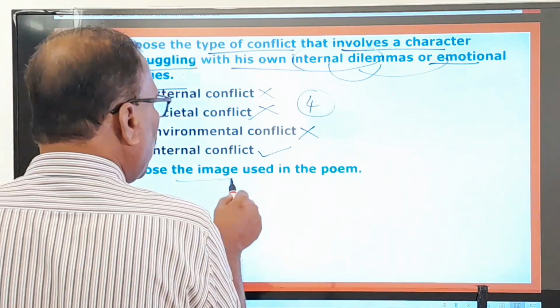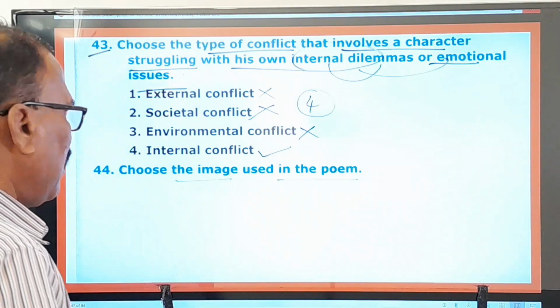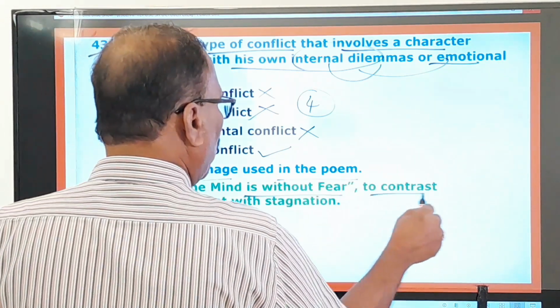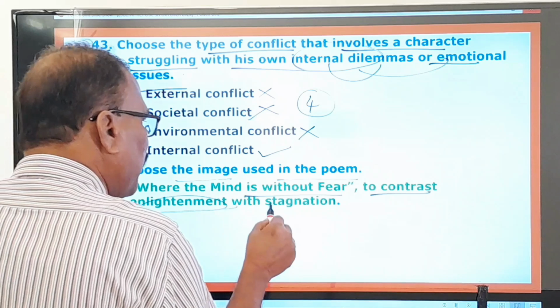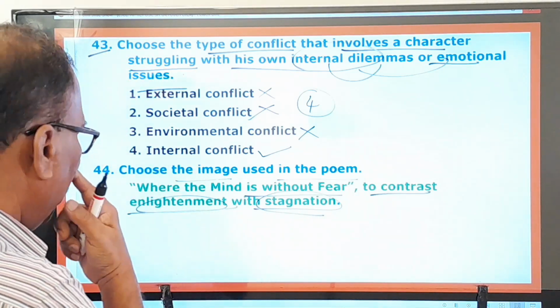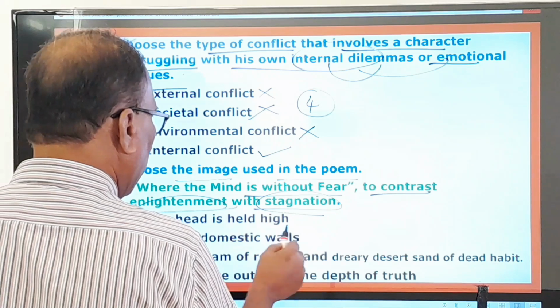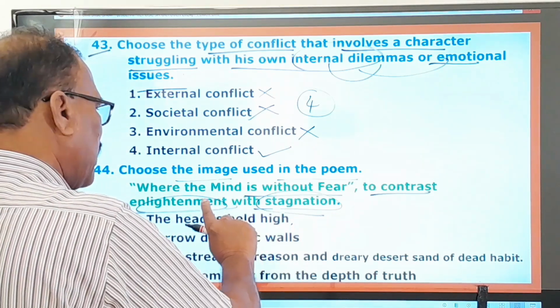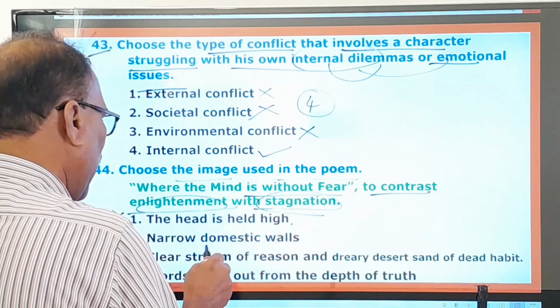Choose the image used in the poem. What is the image used in the poem? Where the mind is without fear, to contrast enlightenment with stagnation. What is that image? Okay, so here the head is held high. Is it indicating this kind of image? Contrasting enlightenment with stagnation? No. Narrow domestic walls?